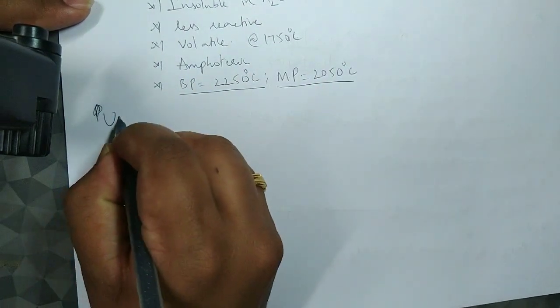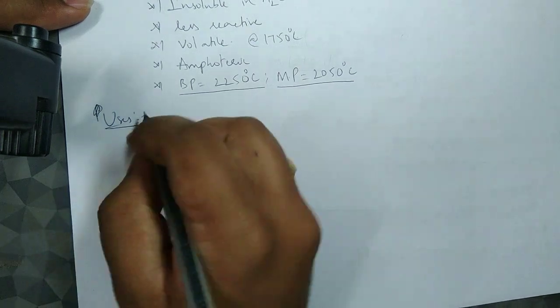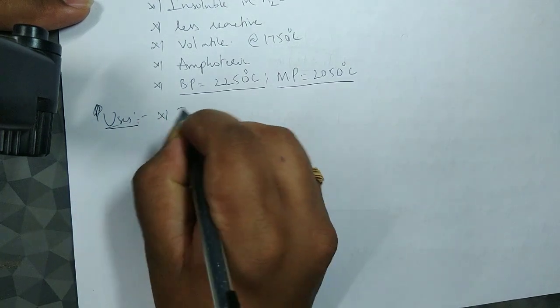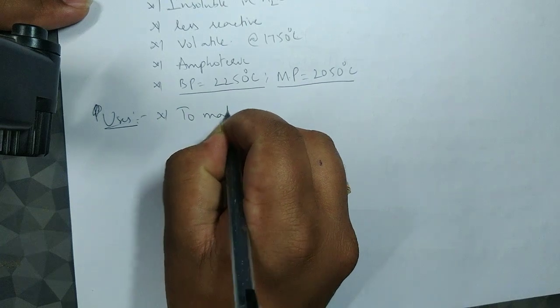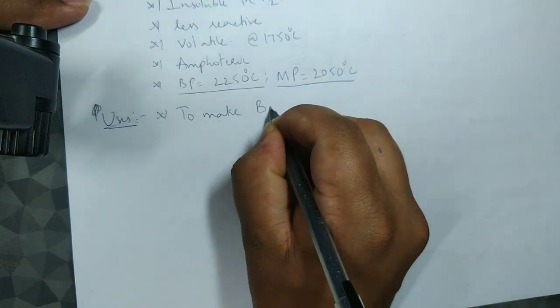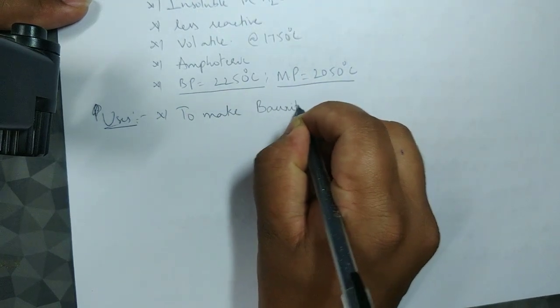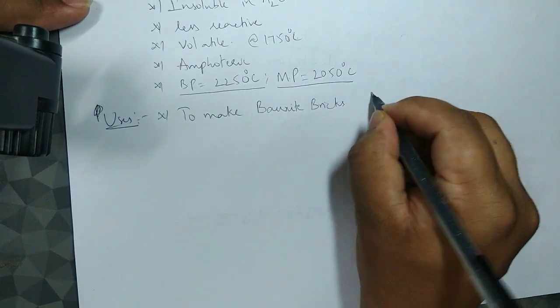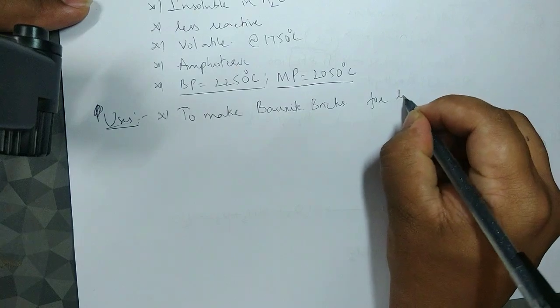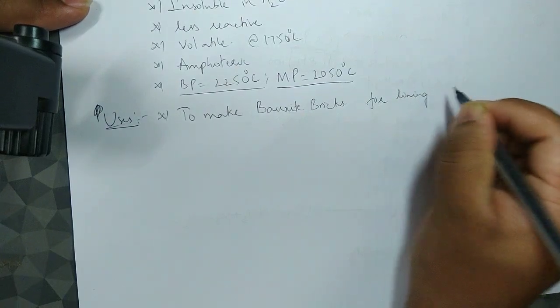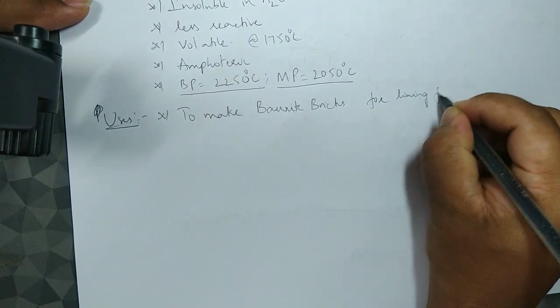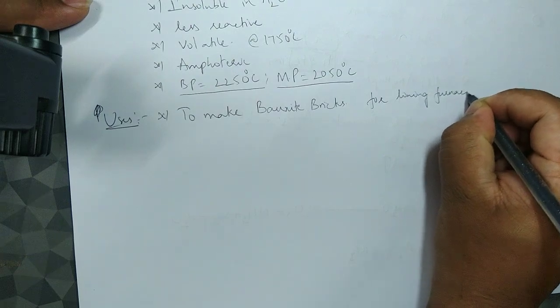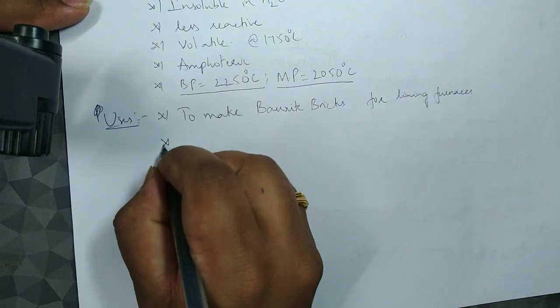And now let's talk about the uses. They are generally used to make bauxite bricks. Generally these bauxite bricks are used for lining the furnaces, because they have high durability for heat. They are used in lining the furnaces, okay.